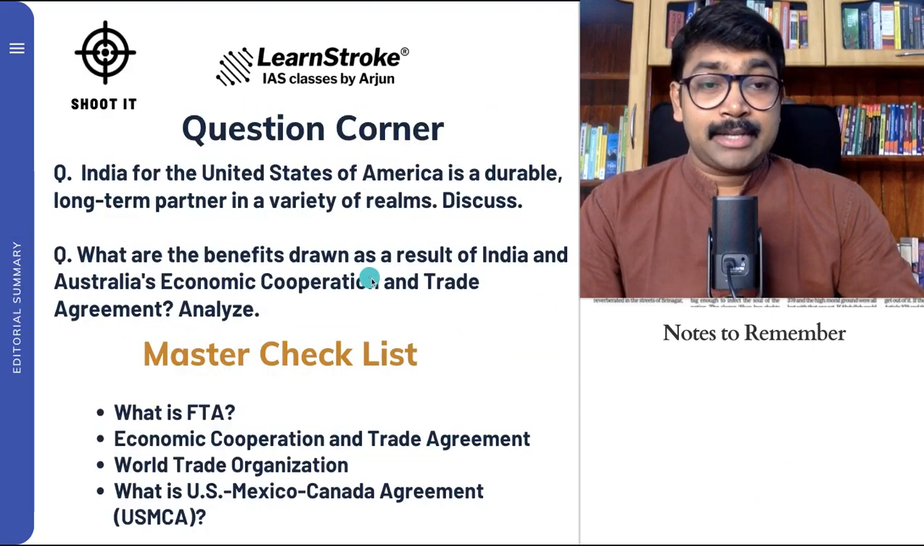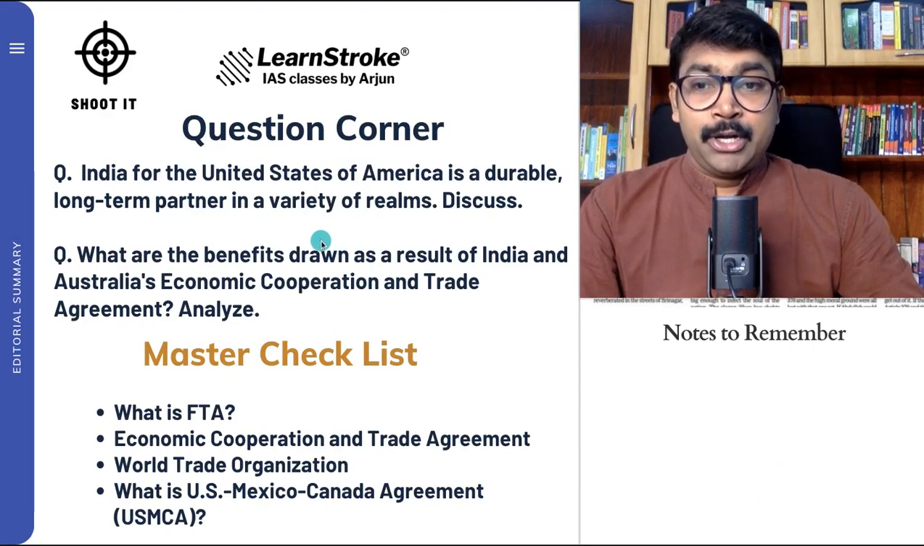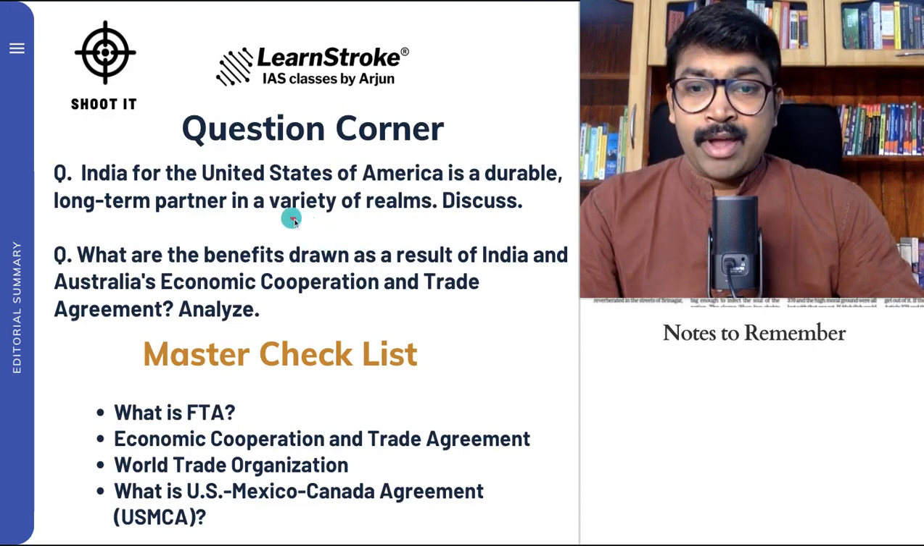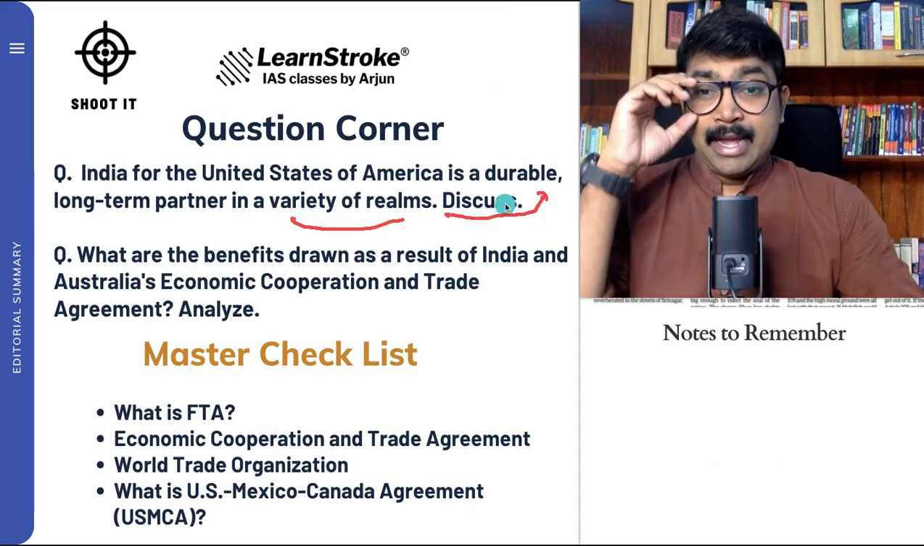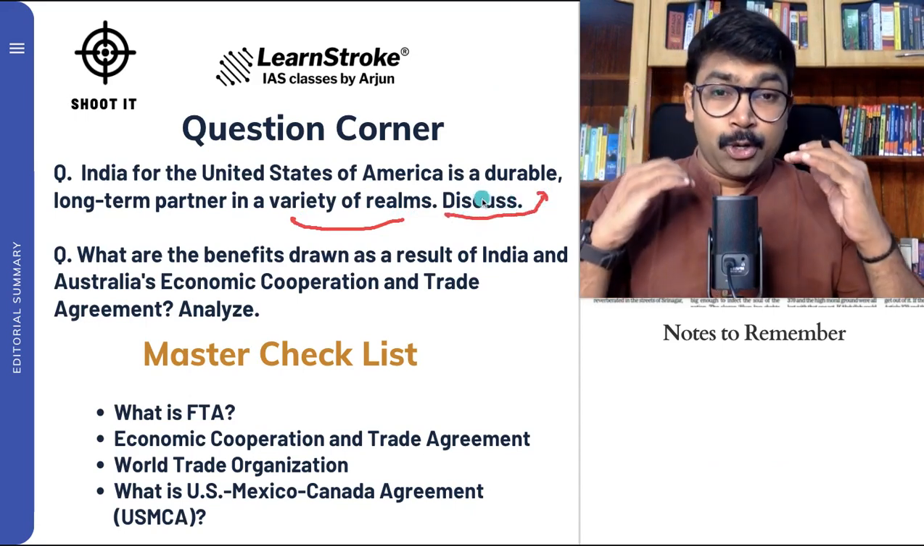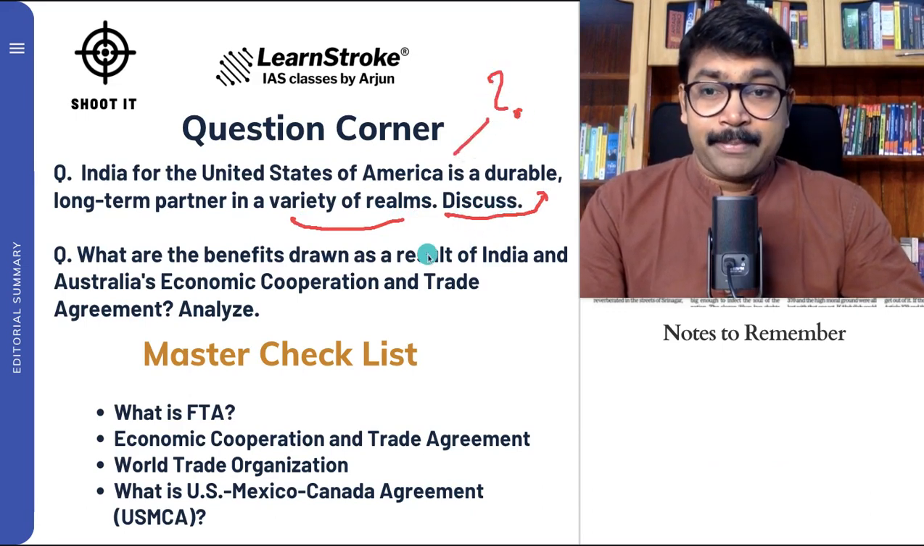Next are some questions. India for the United States of America is a durable long-term partner in a variety of realms. Discuss. This is also very important. India for the United States is a long-term durable partner. Do you agree with this statement? You should discuss this statement.